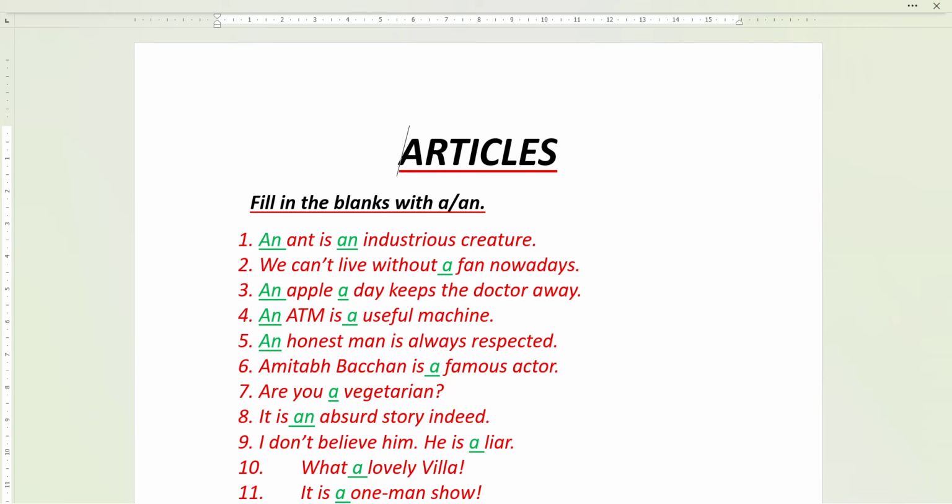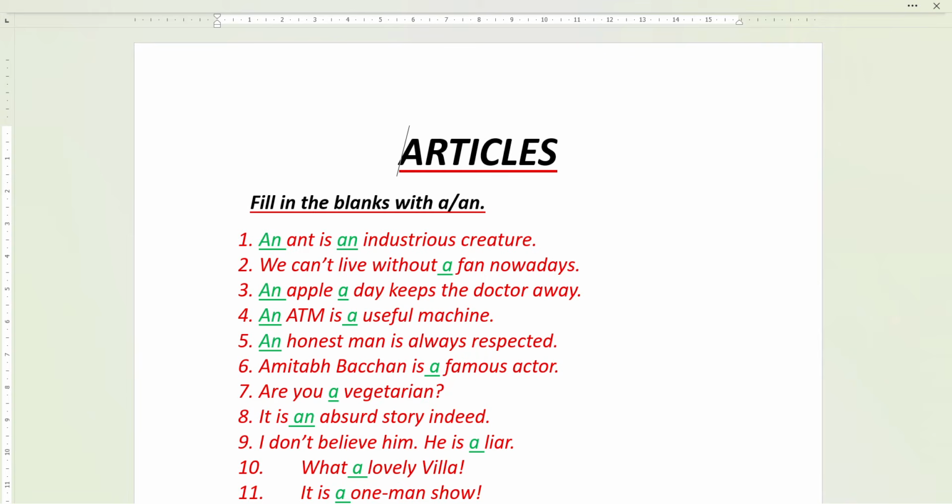Okay, next one. An honest man is always respected. Now again you might have a doubt. H is a consonant, why are we using an in the front? Yes, I will tell you. Here honest is not pronounced with an H sound, that is wrong. You have to pronounce it as honest, starting with the vowel sound O. That is why we are using an. Okay, an honest man. Let's go to the next one.